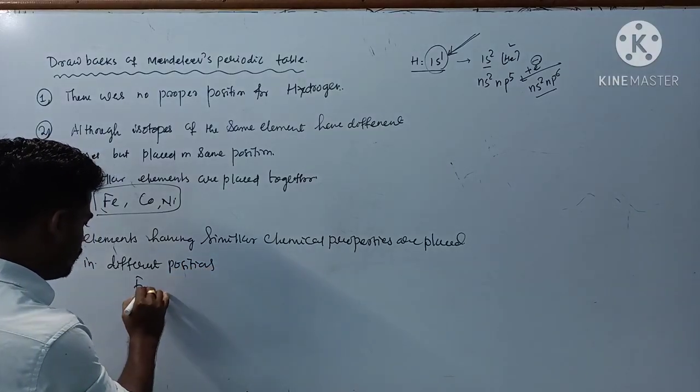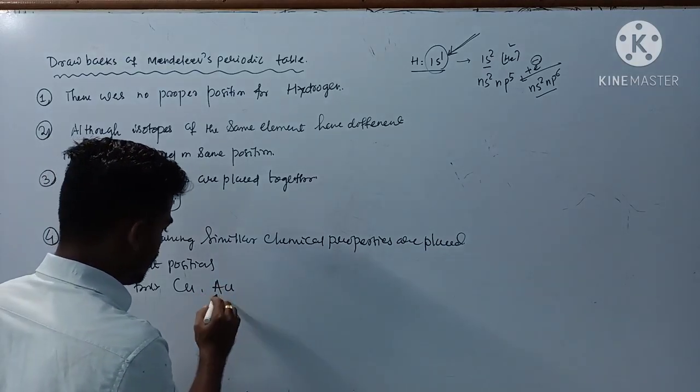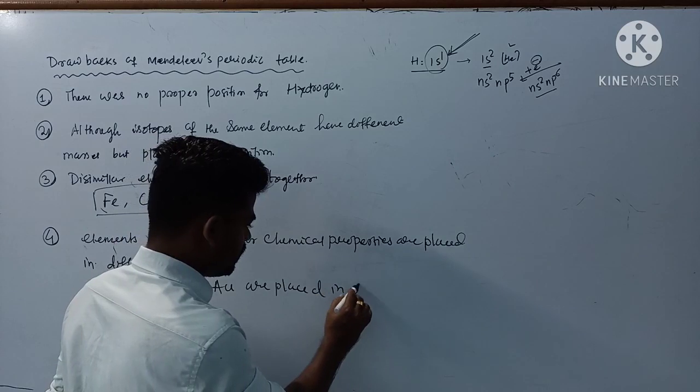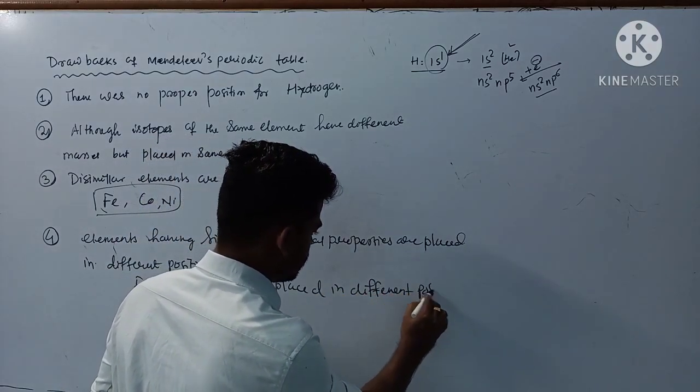For example, copper and gold are placed in different positions.